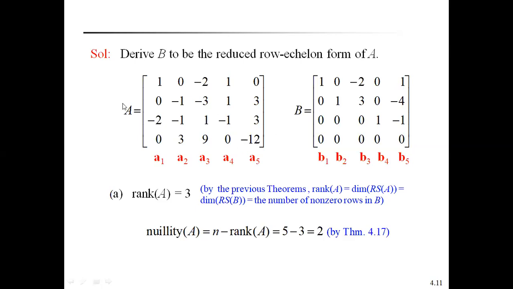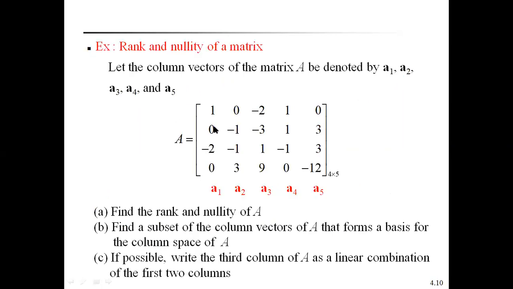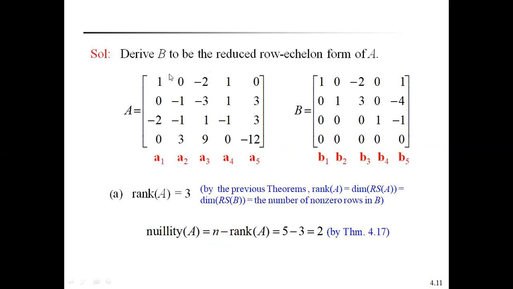So first write the A matrix. What is the A matrix given? 4 rows and 5 columns. This is a 4 by 5 matrix, that means 4 rows and 5 columns. The 5 columns are always represented as A1, A2, A3, A4, A5, because here we find the column vectors of the matrix. Taking A equal to whatever the given matrix is, you have to write it.